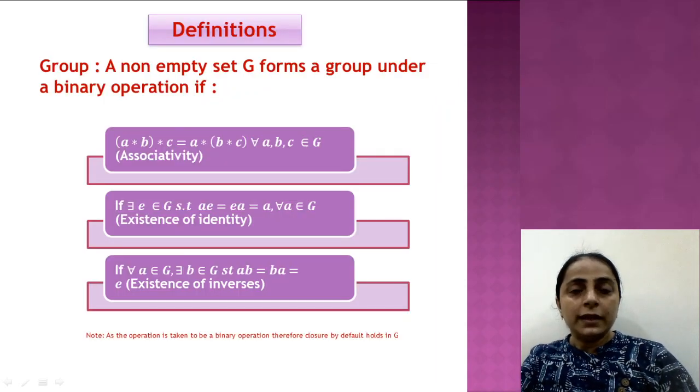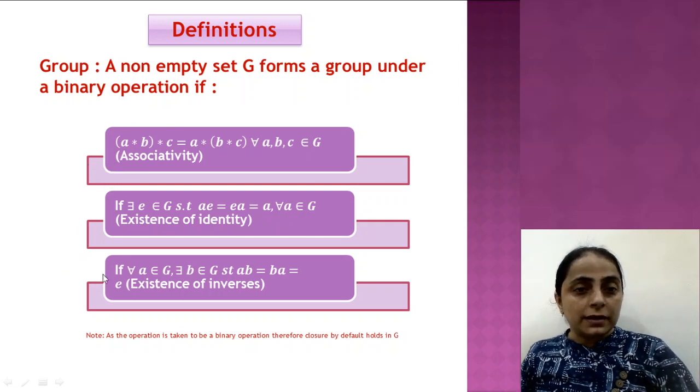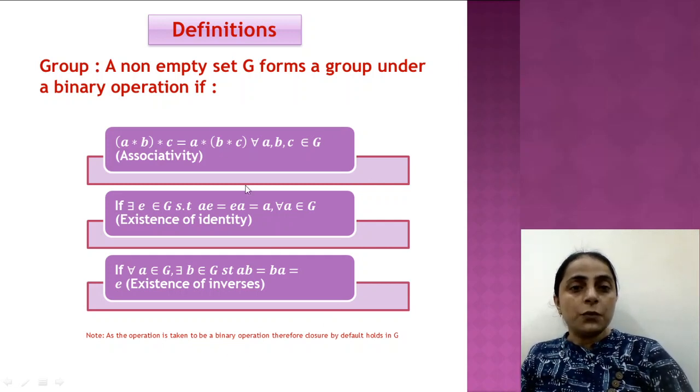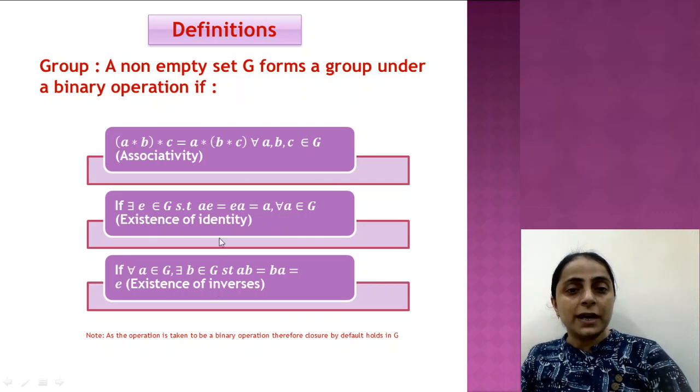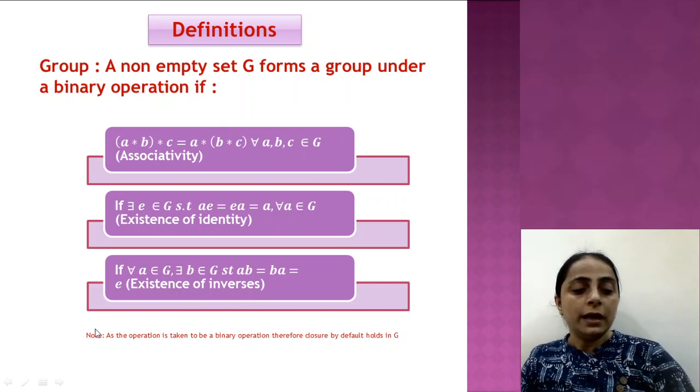Now let us come to the basic definition of a group. What do we mean by a group? Since we have related the group to the study of symmetries, we'll eventually see that the collection of those symmetries is going to satisfy the properties which are all stated over here. So the properties that we get as the definition of a group are actually motivated by the study of those symmetries that we have seen geometrically in the last slide.